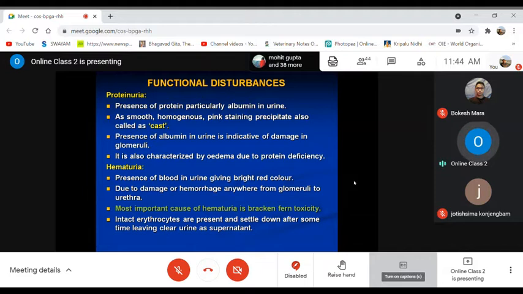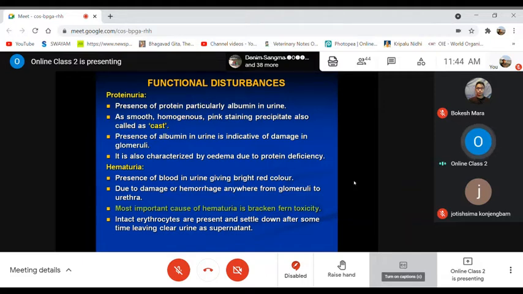And the presence of albumin in the urine is an indication of damage in the glomeruli. That means when the glomeruli have severe inflammatory reaction or damage, there is release of albumin, and this protein comes out along with the urine, which we call proteinuria. It is also characterized by edema due to protein deficiency.